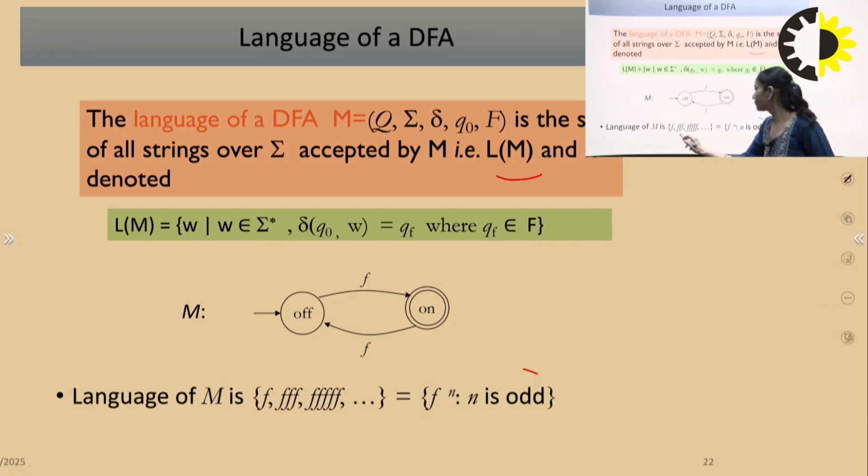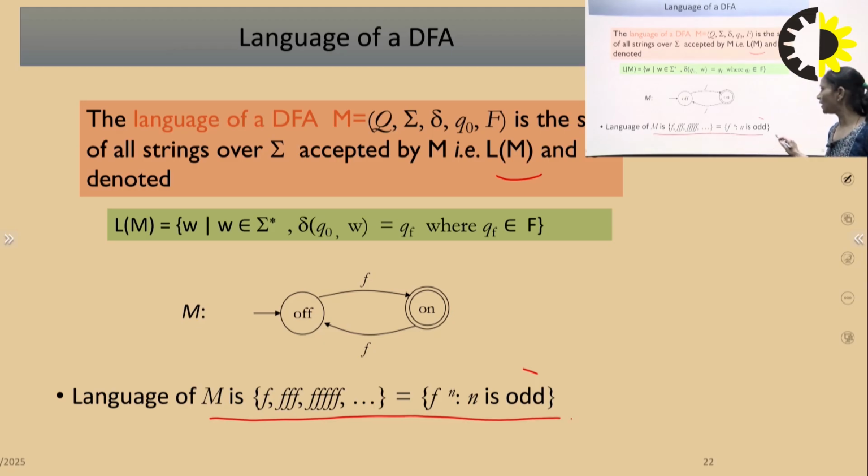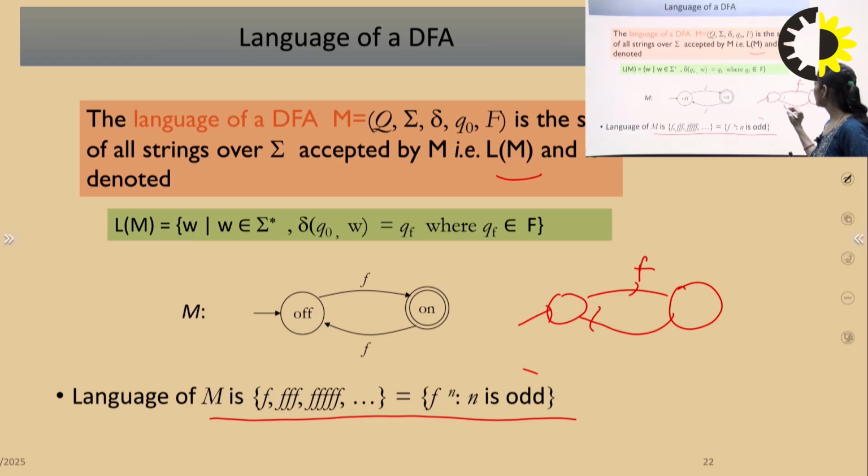If I say the language of M is given as f to the power of n, where n is odd, it will accept an odd number of f. The accepting state is for an odd number of f. So the first f, that is 1, is accepted. If I start the transition here, first f is accepted, second f is not accepted, third f is accepted.